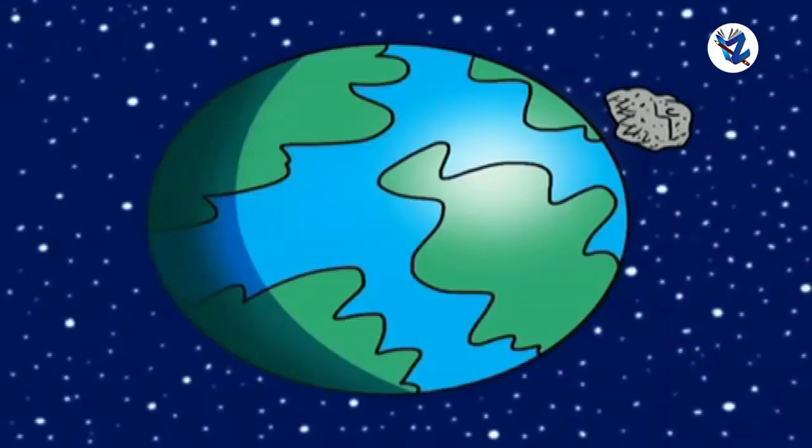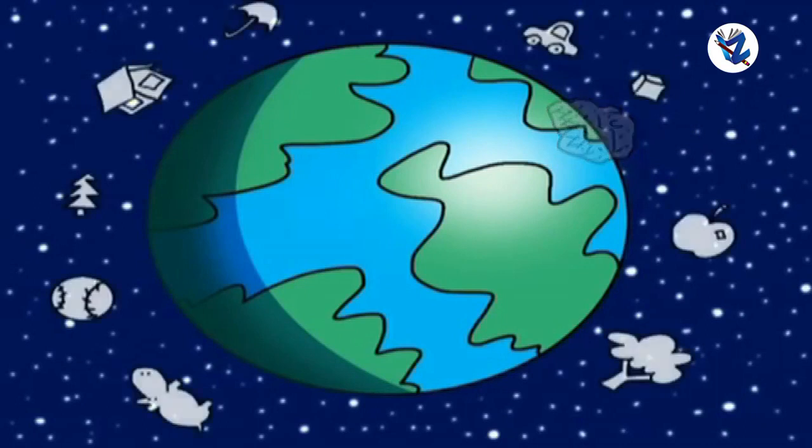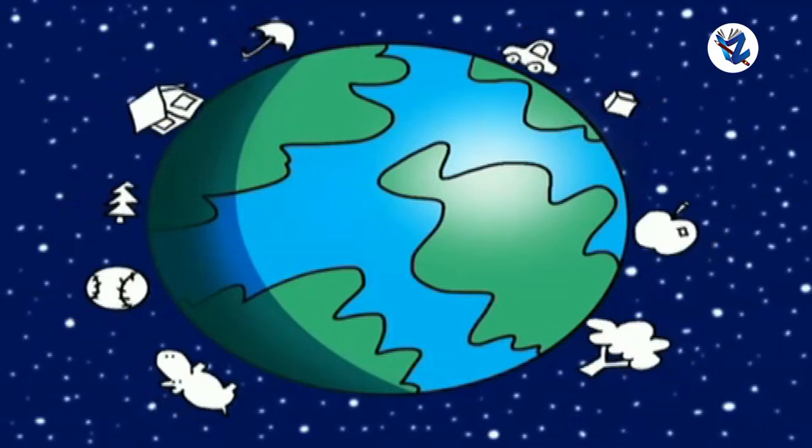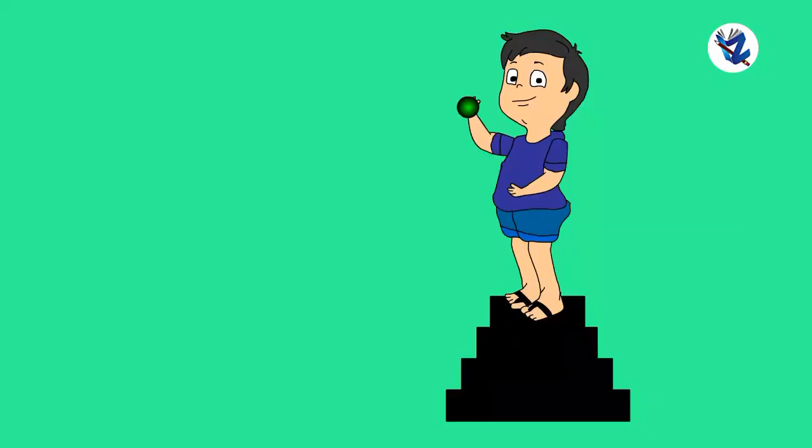Then free fall. We know that the force of gravity due to the Earth acts on each and every object. When we were holding the stone in our hand, the stone was experiencing this force, but it was balanced by a force that we were applying on it in the opposite direction. As a result, the stone remained at rest.